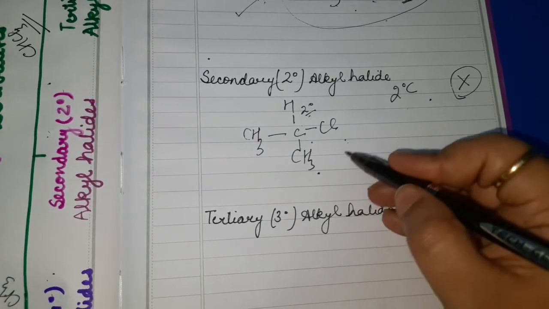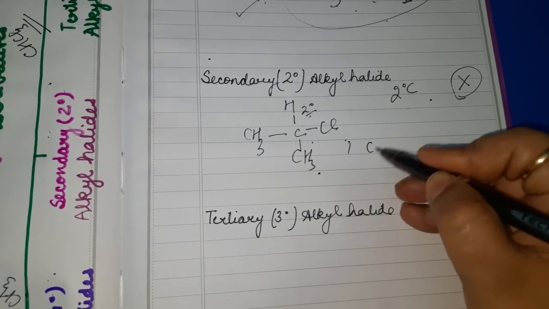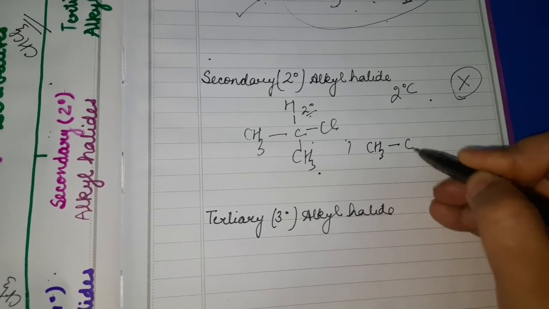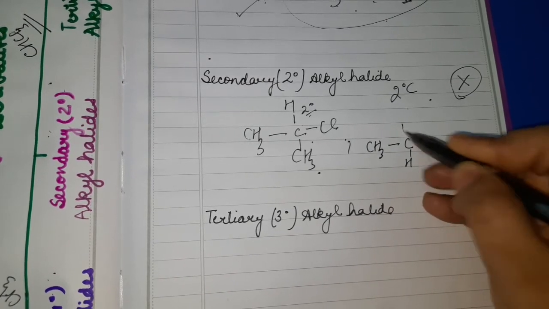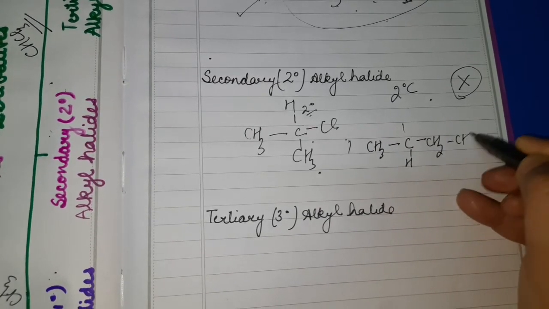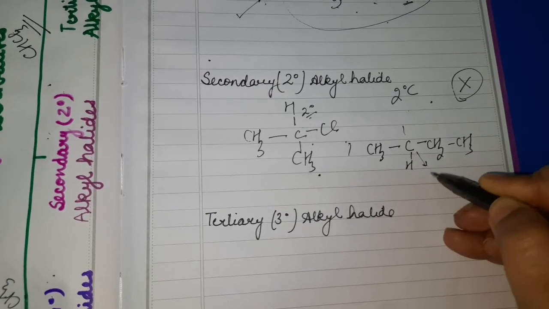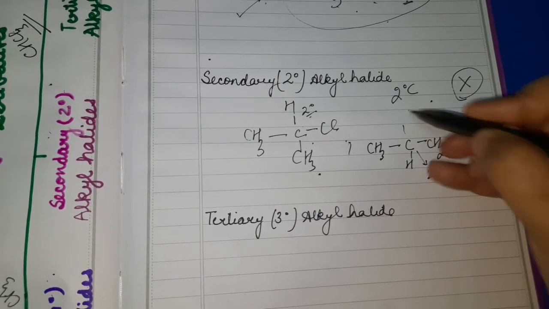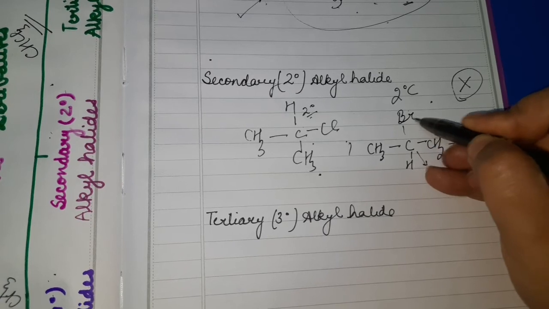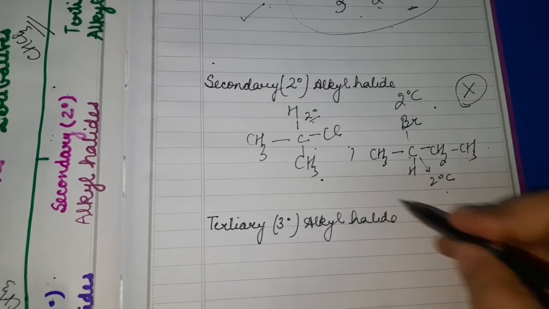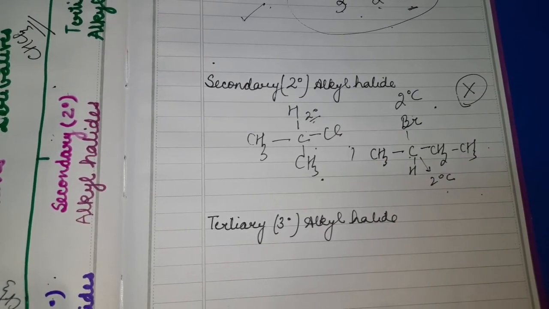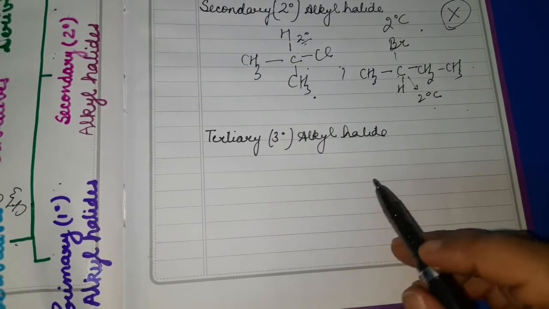Or I can write one more example here. If I write CH3-CH-CH2-CH3, so this is 2 degree carbon. So if any halogen atom is attached with this 2 degree carbon, this becomes the example of 2 degree alkyl halide.